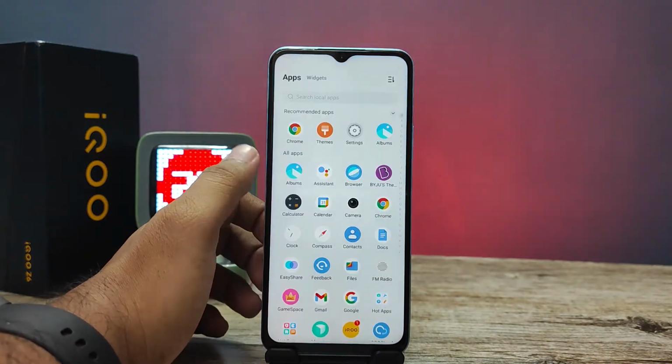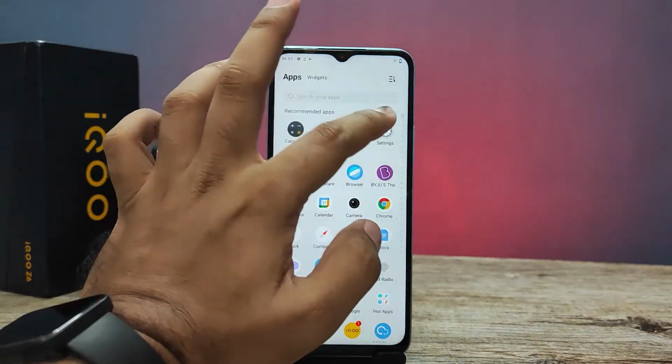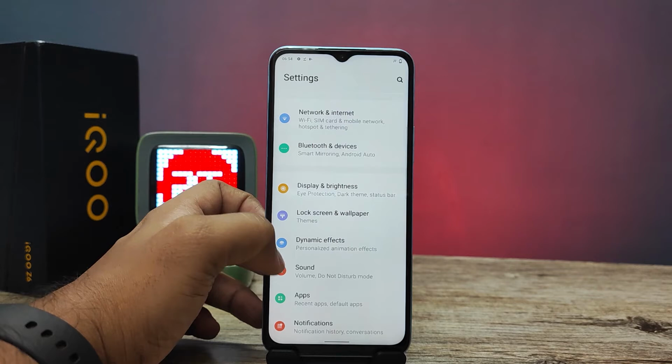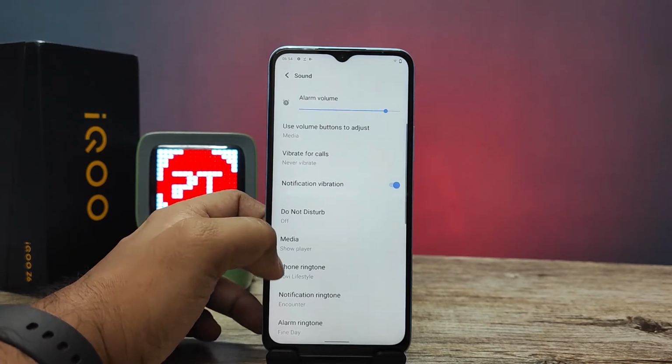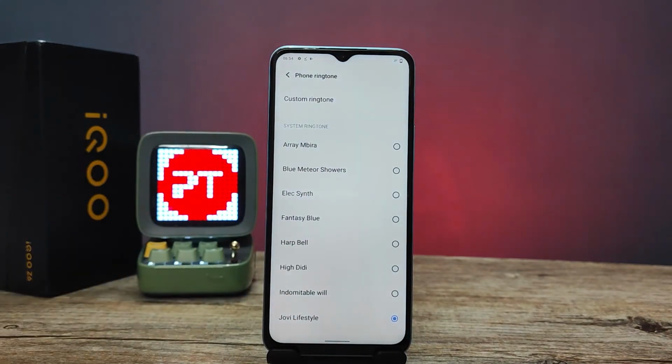Now I will come out, then open the settings, then go into the sound. Now swipe up, then click phone ringtone, then click custom ringtone from here.